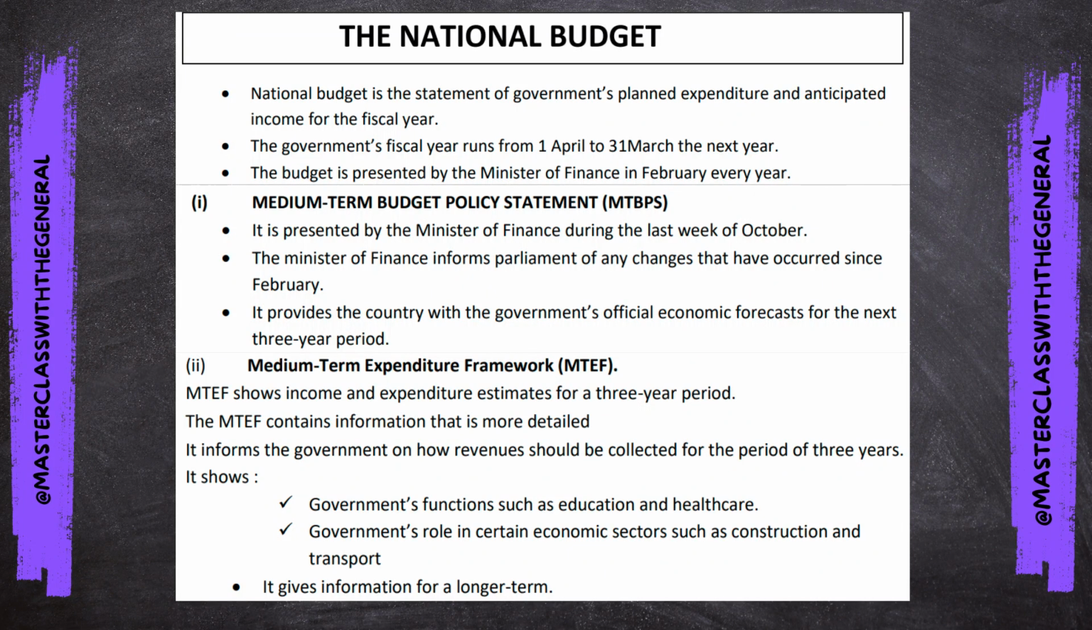Number 2, the medium-term budget policy statement. It is presented by the Minister of Finance during the last week of October. The Minister of Finance informs Parliament of any changes that have occurred since February. It provides the country with the government's official economic forecast for the next 3-year period.